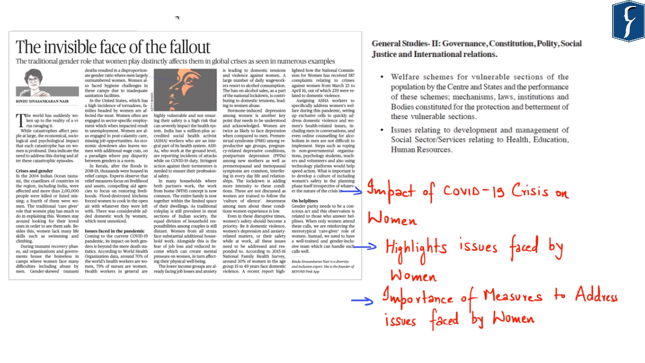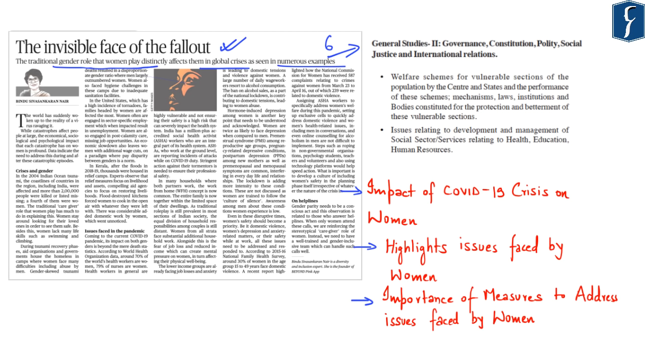The next article to be discussed appears on page number 6 in the article section. It says, Invisible Face of the Fallout. The traditional gender role that women play distinctly affects them in global crises, as seen in numerous examples. Now, this article highlights that during any global crisis, including the present COVID 19 virus, it is the woman who gets impacted the most. And in this regard, because of the COVID 19 virus, the women in India are also being impacted.